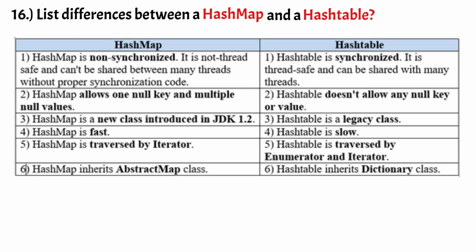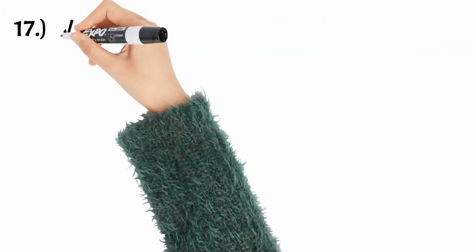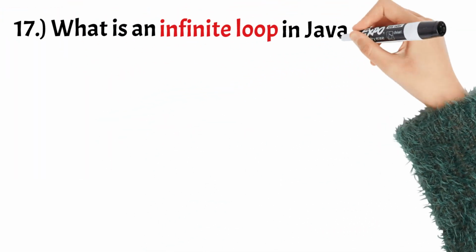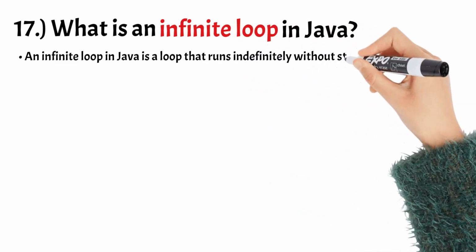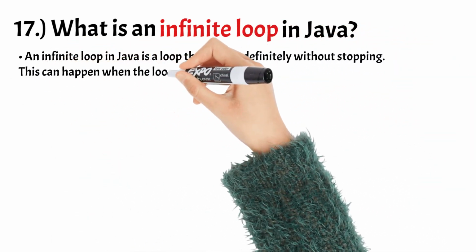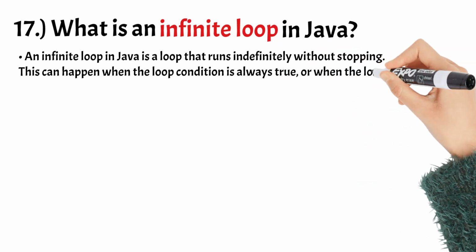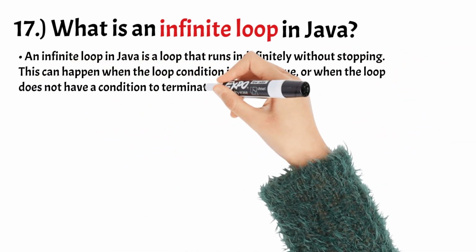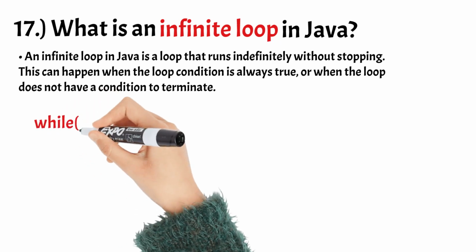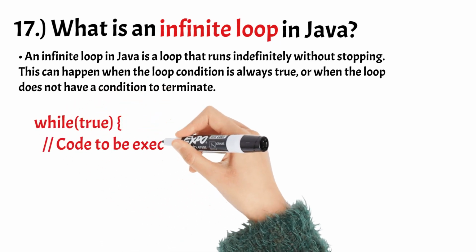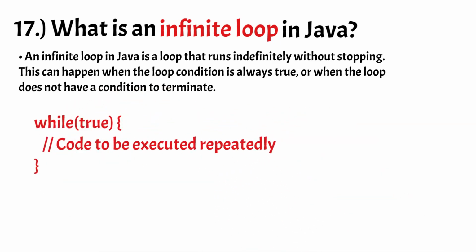Number 17. What is an infinite loop in Java? An infinite loop in Java is a loop that runs indefinitely without stopping. This can happen when the loop condition is always true, or when the loop does not have a condition to terminate. Here's an example of an infinite loop in Java using a while loop. In this example, the while loop condition is always true, so the loop will continue to run indefinitely.